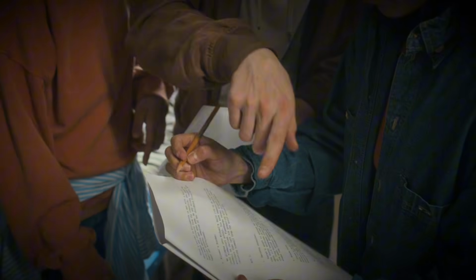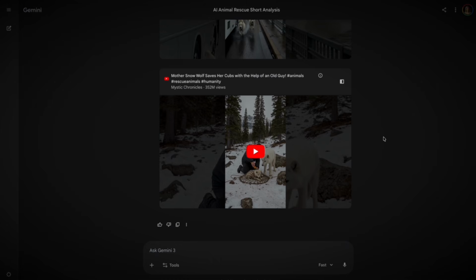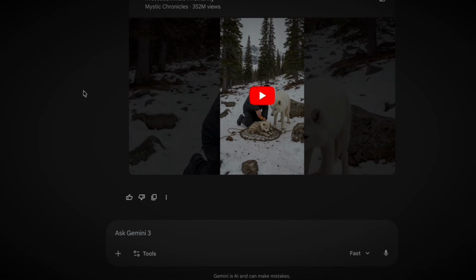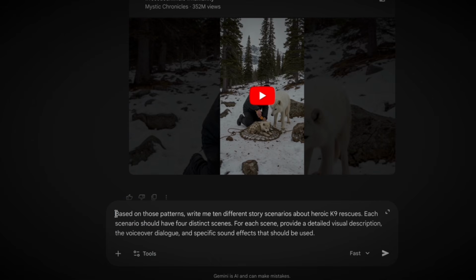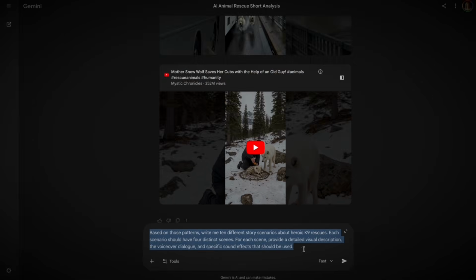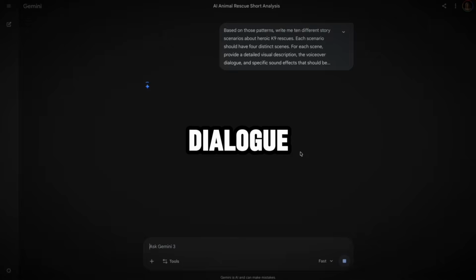Step 2. Generating story scenarios. Now that Gemini understands the formula, we're going to put it to work. Tell Gemini, based on those patterns, write me 10 different story scenarios about heroic K9 rescues. Each scenario should have 4 distinct scenes. For each scene, provide a detailed visual description, the voiceover dialogue, and specific sound effects that should be used.